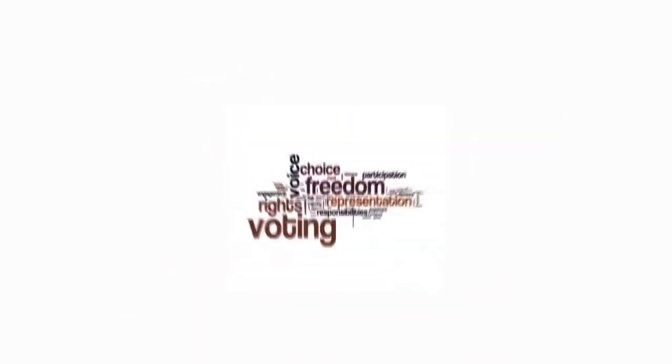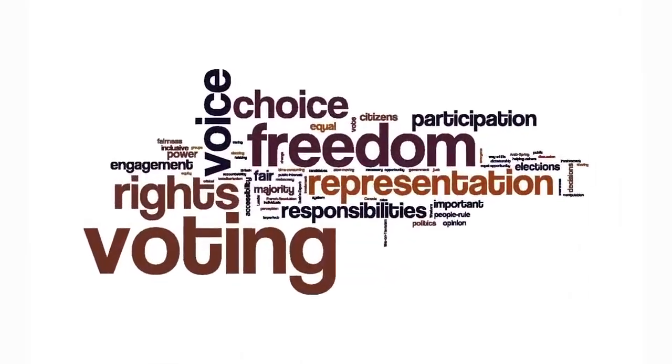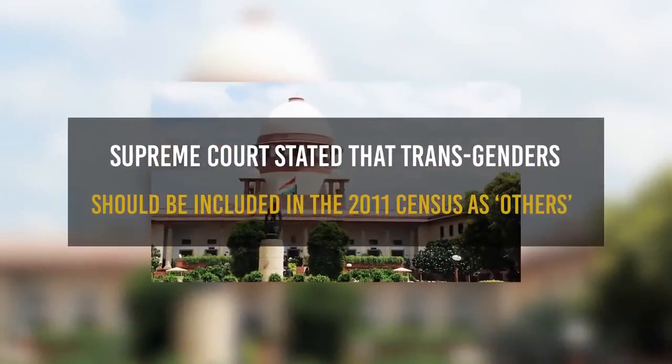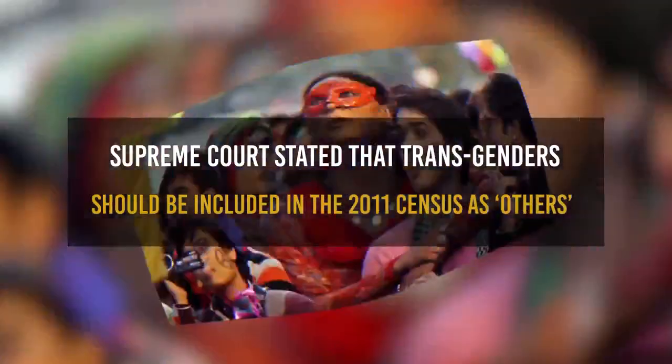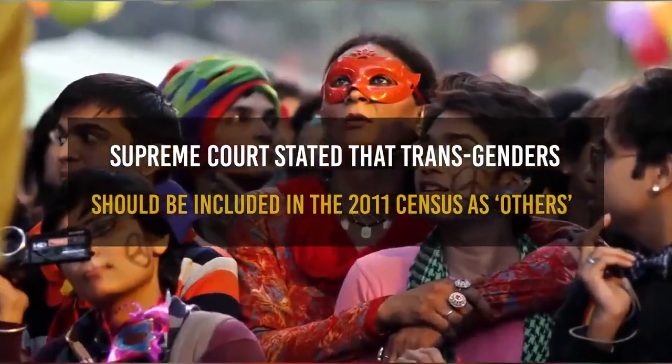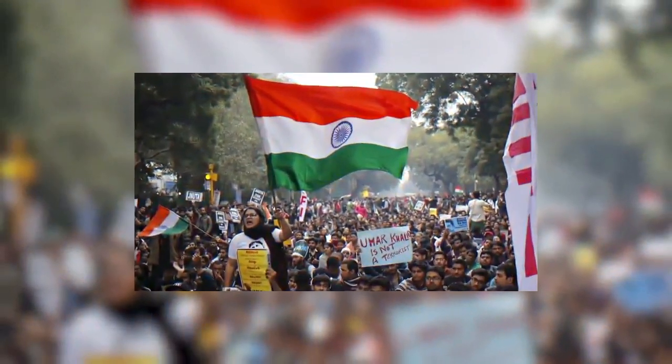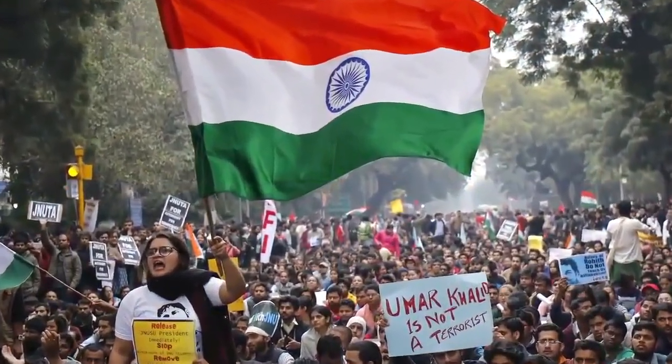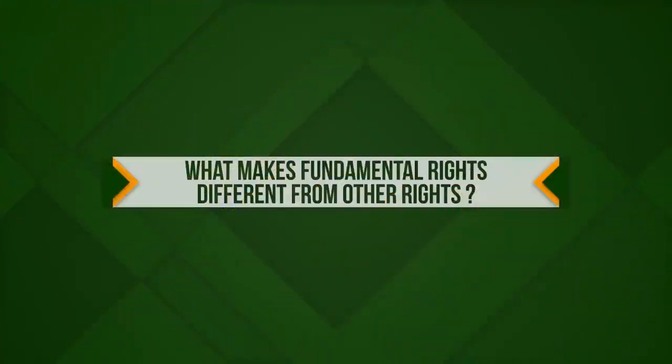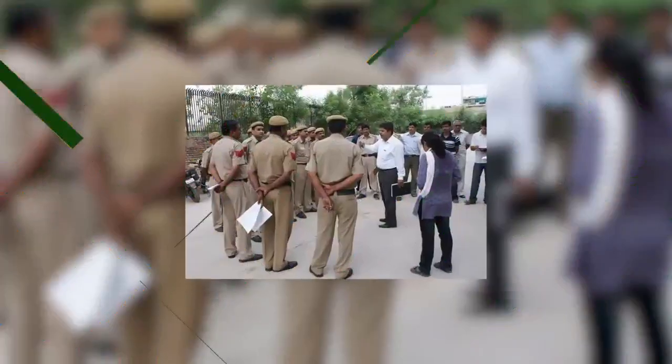These rights act as a check on the powers of the government. The idea of the fundamental rights is central to the idea of liberal democracy. For example, the Supreme Court stated that transgenders should be included in the 2011 census as others and not as either male or female. The court recognized the right of an individual to life as the right to be recognized by the state also. So what makes fundamental rights different from other rights?